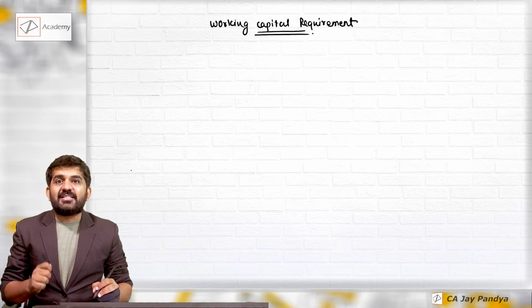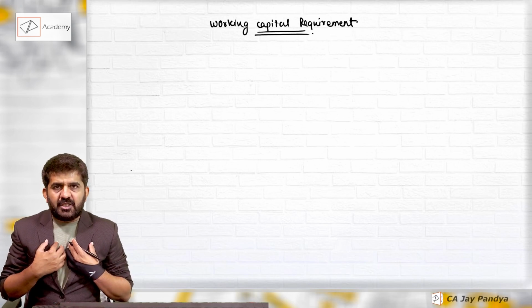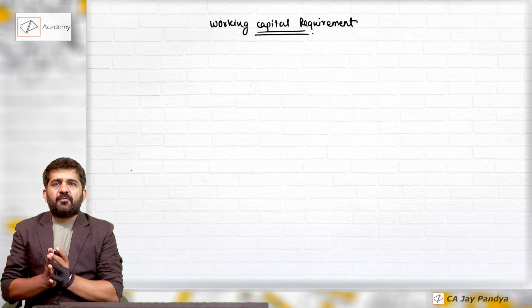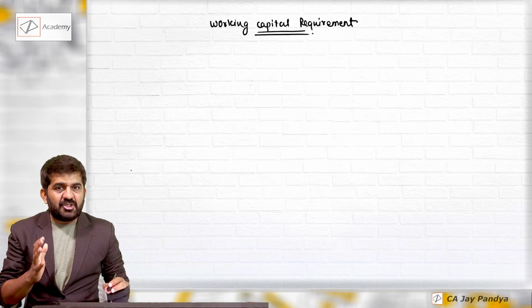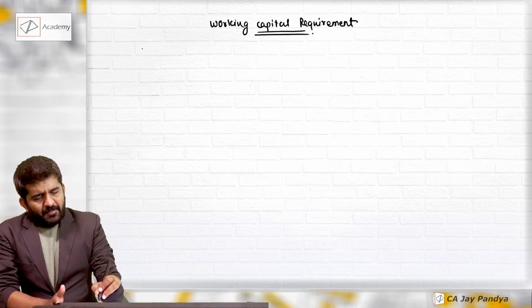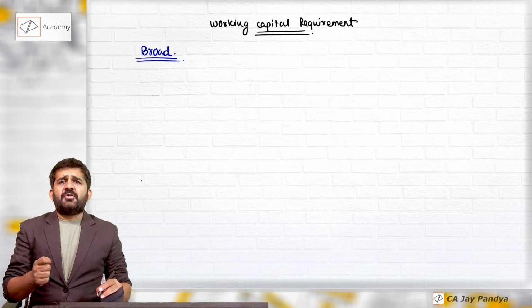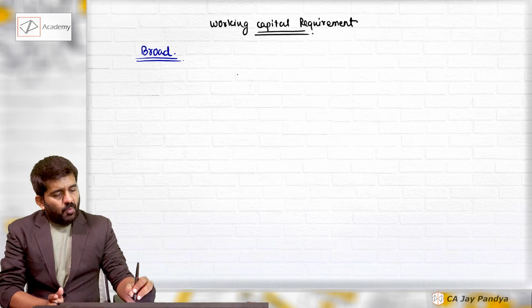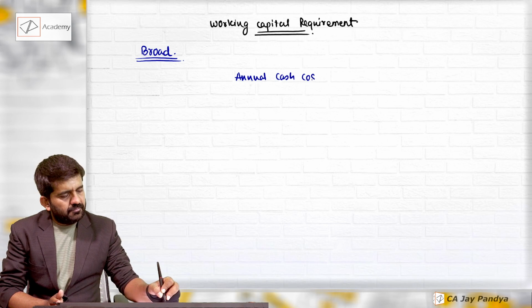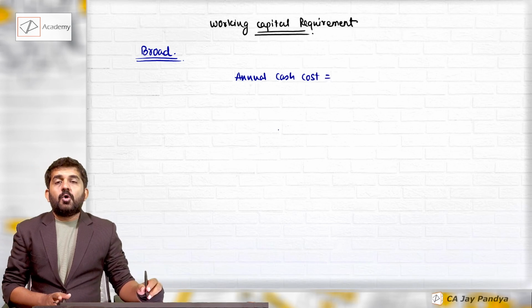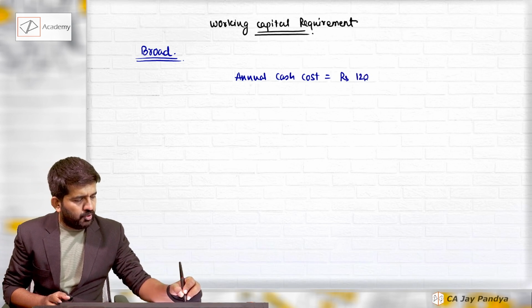We will have to exactly measure how much money will be required for working capital, whether we are financing on our own or borrowing from the bank, but we'll have to present that this is my working capital requirement. So we are measuring working capital requirement. A very broad method for measuring working capital requirement is this. What is my annual cash cost? What is my cost per annum? Say rupees 1 crore 20 lakhs.